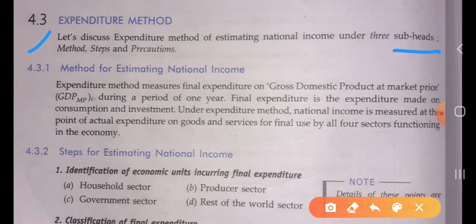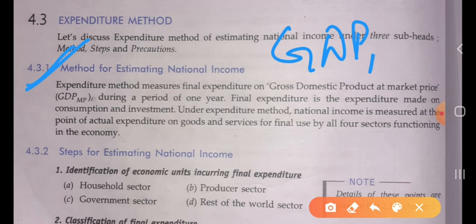Under three subheads: methods, steps, and precautions. Okay. Now, first one is, what is the method of estimating national income? Expenditure method measures final expenditure on the GDP at market price during a period of 1 year.